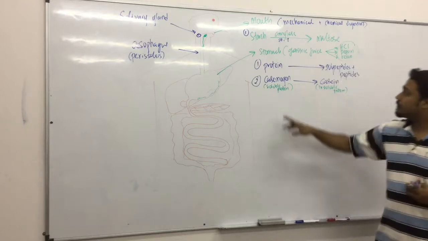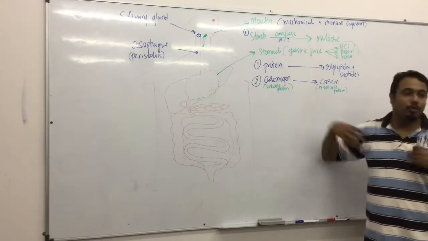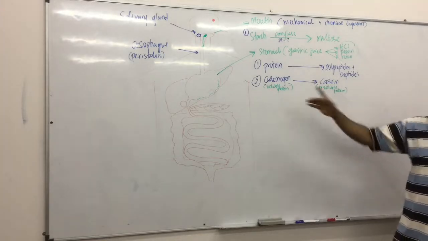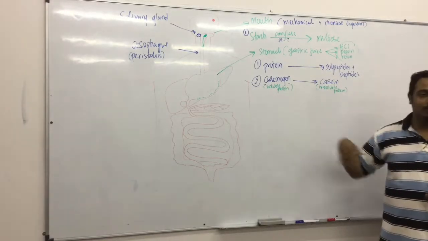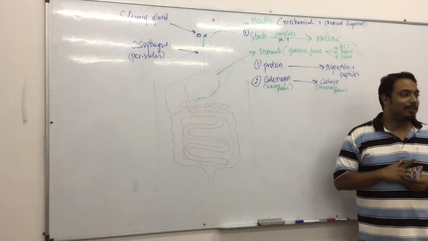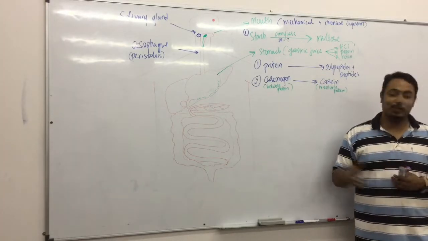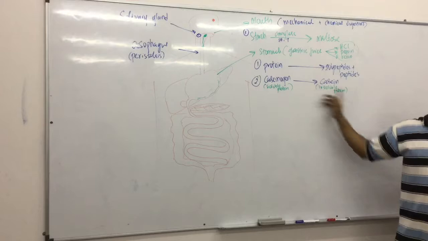Now caseinogen. The clue I use to remember which one is soluble: caseinogen sounds like Vitagen, which is liquid, right? So liquid and solid is the difference.